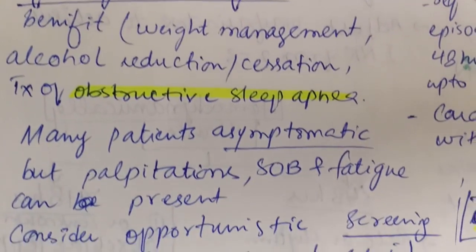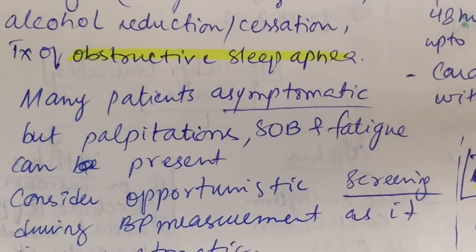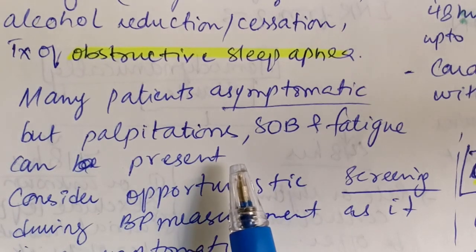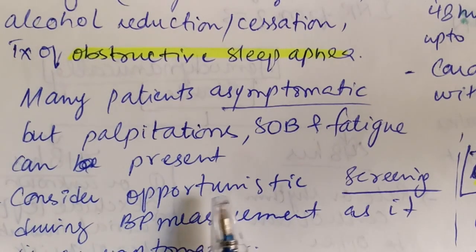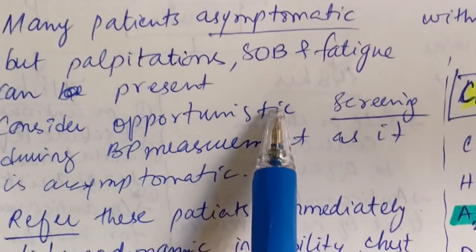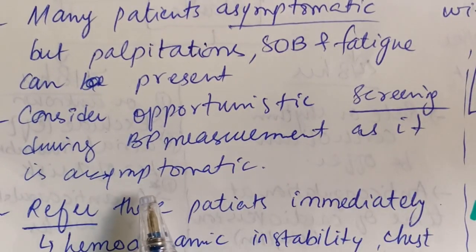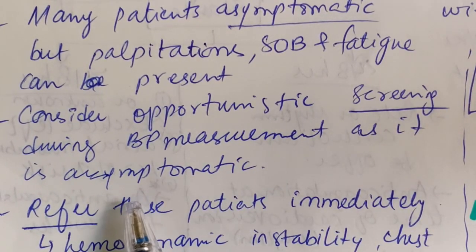Most of the time, many patients are asymptomatic, but palpitations, shortness of breath, and fatigue can be present in atrial fibrillation. And as it is asymptomatic, we can consider opportunistic screening during the BP measurement.